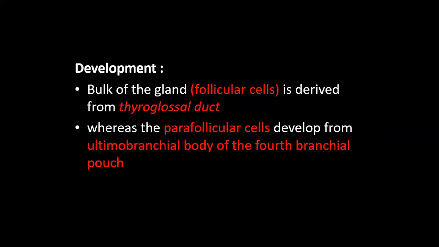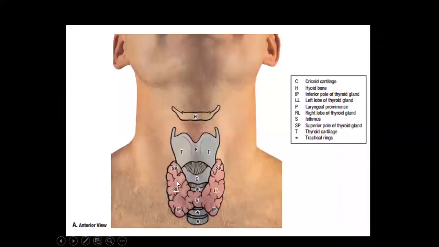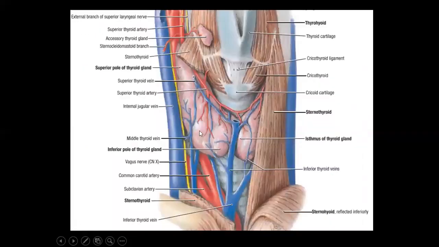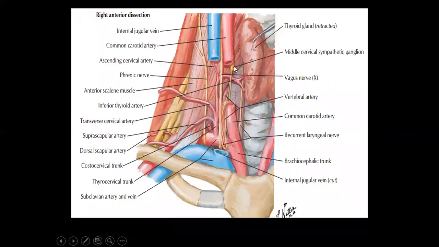Development. Bulk of gland, that means follicular cells, is derived from thyroglossal duct, whereas parafollicular cells develop from ultimobranchial body of the fourth branchial pouch. This is the location of thyroid gland at neck, clasping the larynx and trachea. These are two lobes. These two lobes are connected by isthmus. This is thyroid gland. This is the isthmus of thyroid gland.